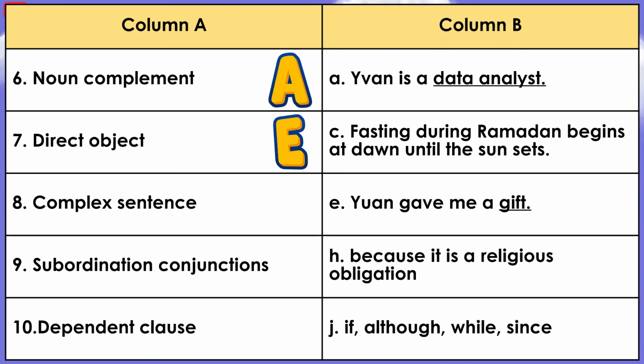E. Yuan gave me a gift. 8. Complex sentence. C. Fasting during Ramadan begins at dawn until the sun sets. 9. Subordination conjunctions. J. If, although, while, since. 10. Dependent clause. H. Because it is a religious obligation.